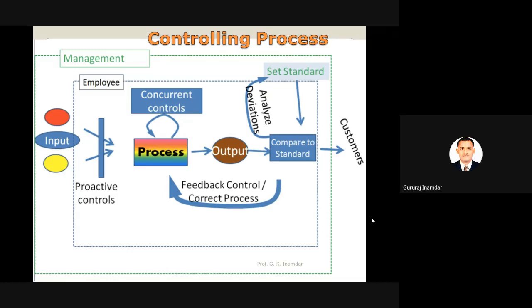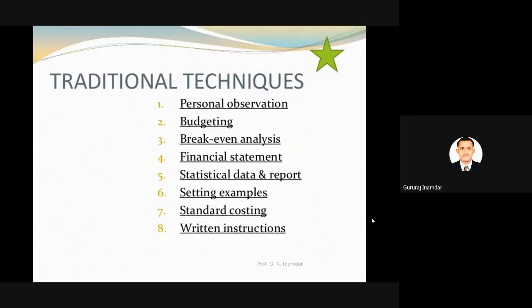But those standards, whatever the price of anything, setting that standard is another part, the work of top level managers. And whatever the output feedback we get comes from the customer. So this screen is showing the controlling process. Now the traditional techniques of controlling: personal observation, budgeting, break-even analysis, financial statement, statistical data and report, setting example, standard posting and return instruction.